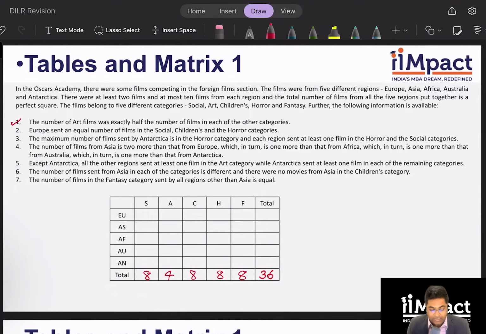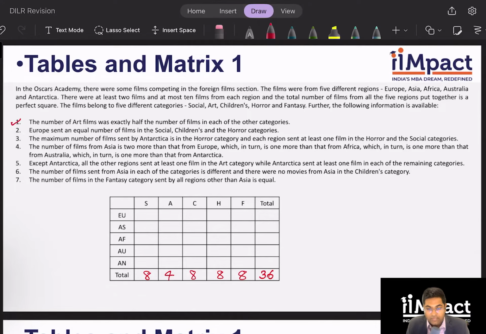Now, if I can, I would also like to find each region's total. There are 2 ways to do this. One, of course, is from clue number 4, where you have been given the relative relation between each region's films. Asia is 2 more than Europe, which is 1 more than Africa, so on and so forth. Or another way, very simply again, could be just looking at clue number 6.